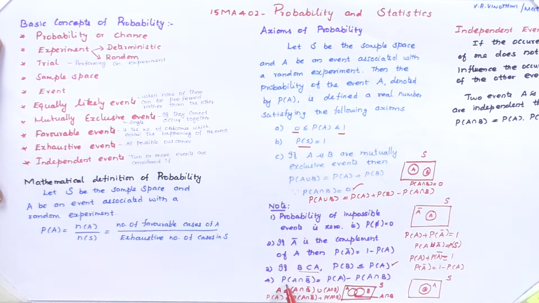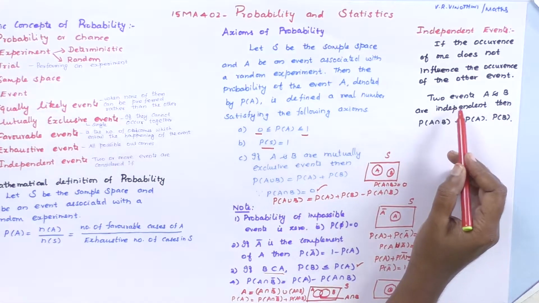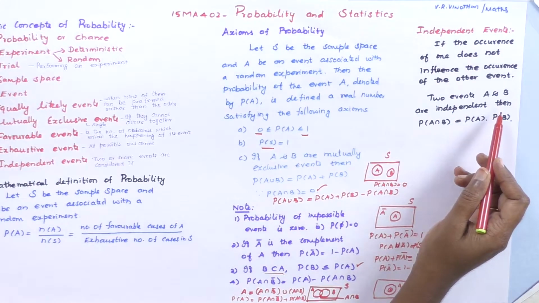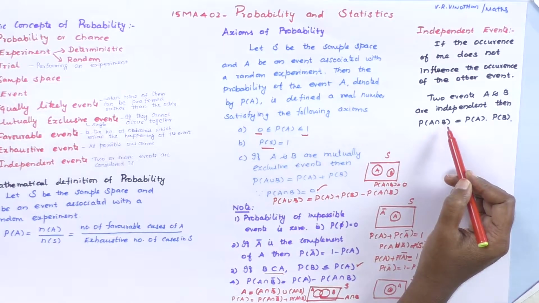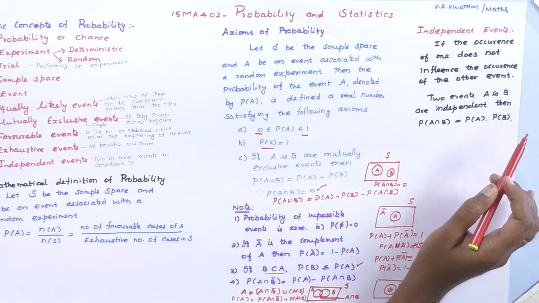Now, modify this equation like this: P(A ∩ B̄) = P(A) − P(A ∩ B). Next, independent events. If any two events are said to be independent events, it means P(A ∩ B) can be written as P(A) × P(B).